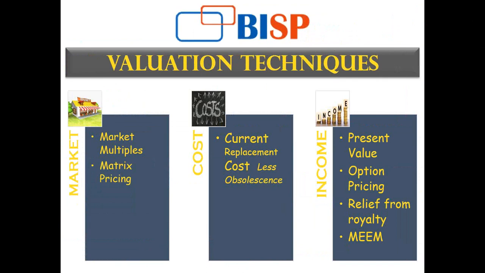You derive all the cash flows that the asset will be accruing in the future. You subtract the tax expense, and the result that you get is MEEM. That is the multi-period excess earnings method.